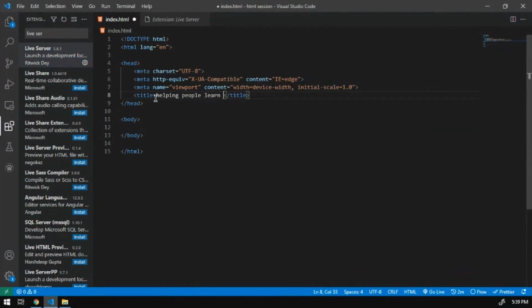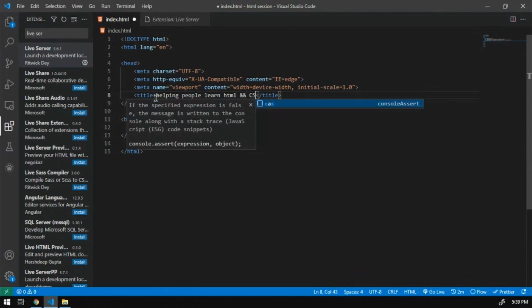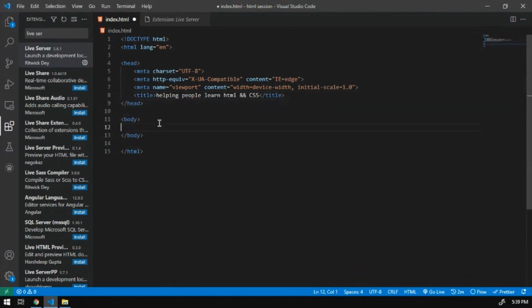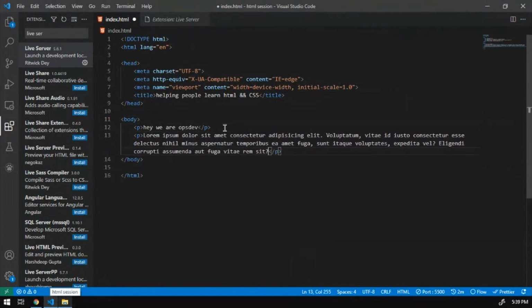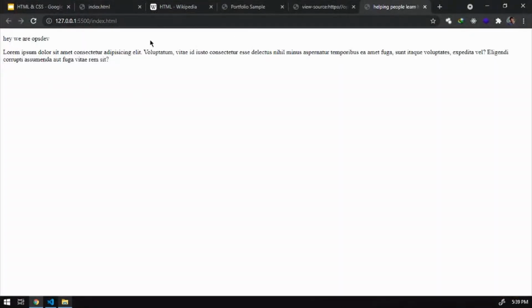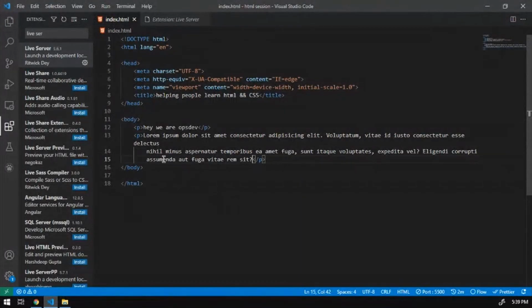helping people learn HTML and CSS. Sorry for the typo. Then comes the paragraph tag. Here we are. And once you click on go live button, it will automatically start this, and once you edit anything in here, like p, and then I add a lorem ipsum of 35 characters, it will automatically get displayed here. You don't need to refresh every time.